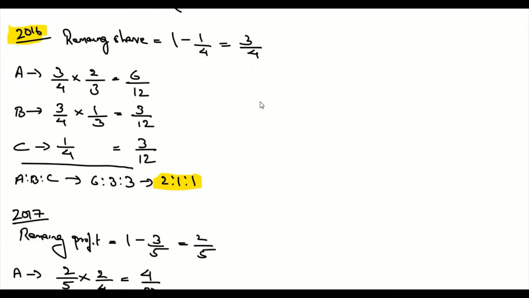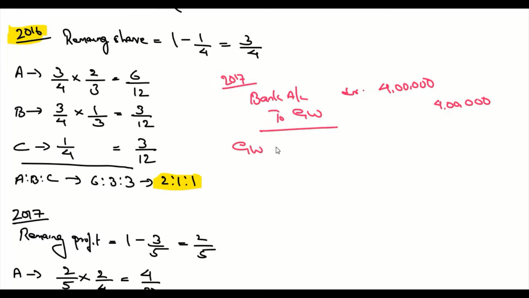So first journal entry is bringing in the goodwill. So that means bank account debit 4 lakhs. This is all happening in 2017. To goodwill 4 lakhs. Then this goodwill has to be divided among the partners in their sacrificing ratio. So goodwill account debit